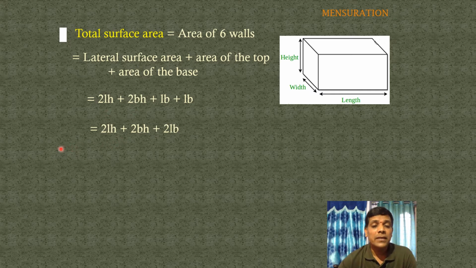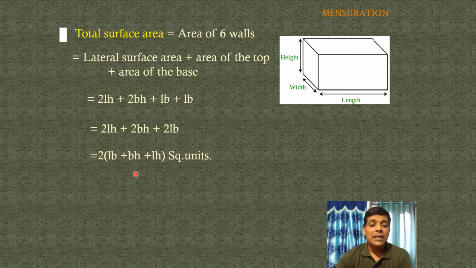Here, what is the common factor? 2 is common. Taking the common factor 2, we get 2 into LB plus BH plus LH square units. This is the total surface area of a cuboid. So the TSA of a cuboid is 2 into LB plus BH plus LH square units.